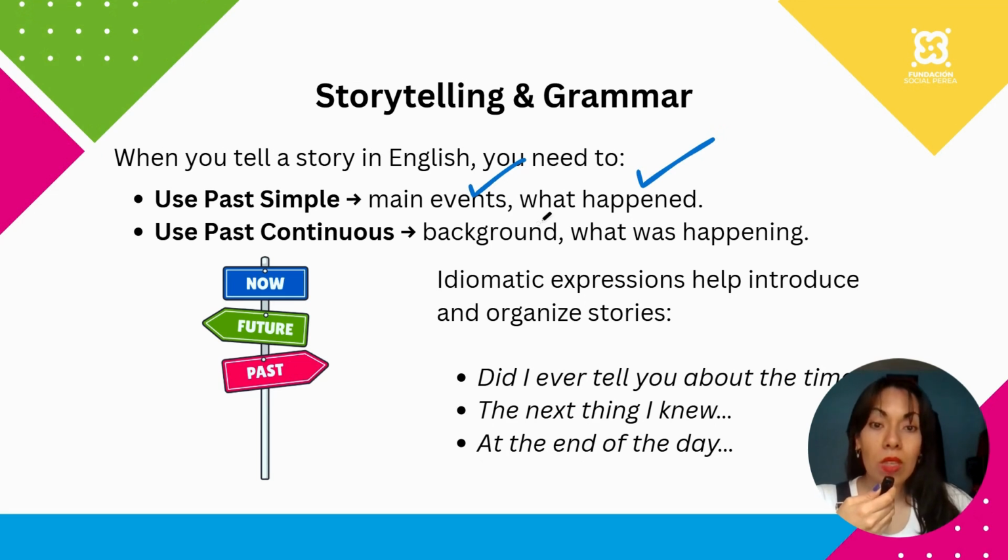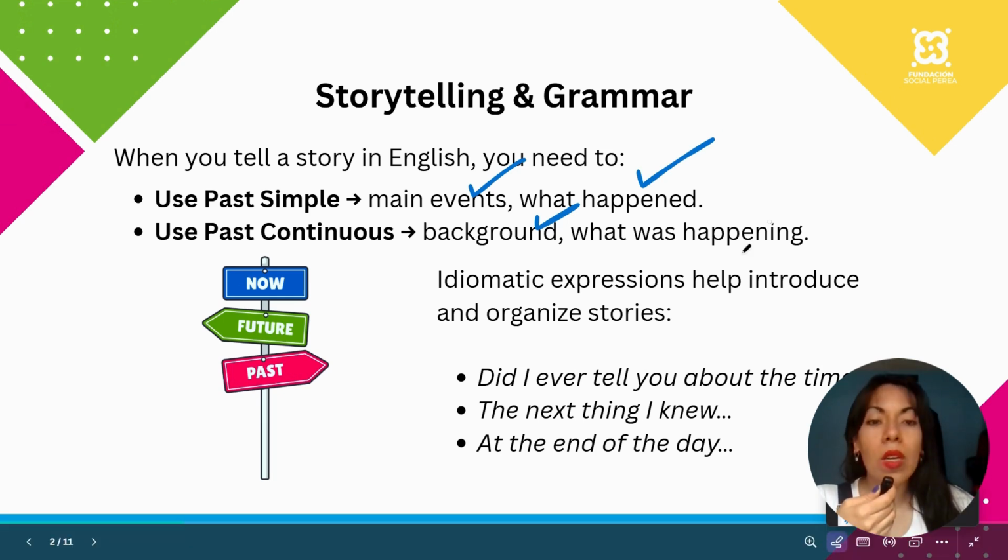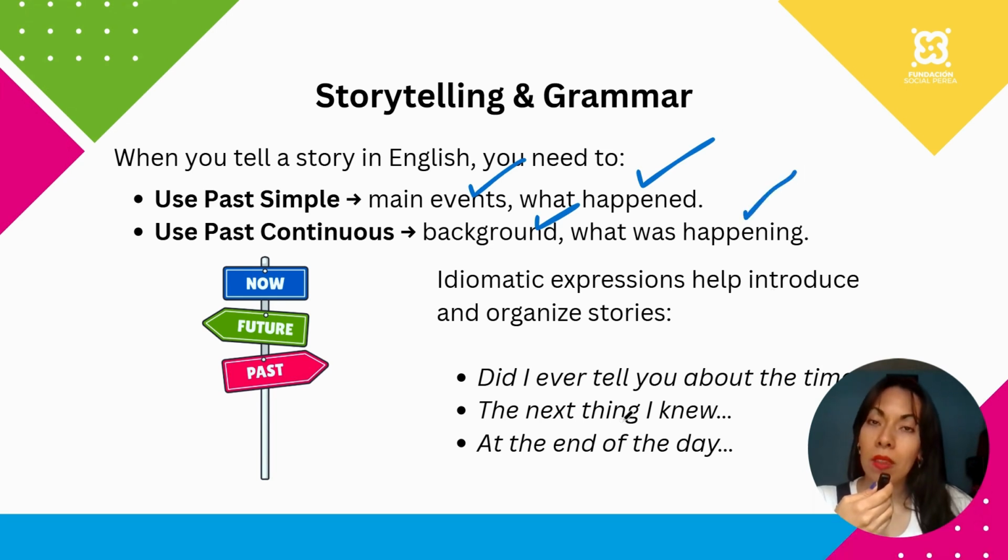In the case of past continuous, remember that you are going to make emphasis on the background of a story. For example, if I tell you, yesterday I was walking down the street when I saw a little puppy that was crying on the floor. If I start my narrative in this way, you're going to realize that the context is different. You see me here right now, but you imagine how the situation was for me in the past. Something else is that you are going to use the past continuous to make emphasis on what was happening.